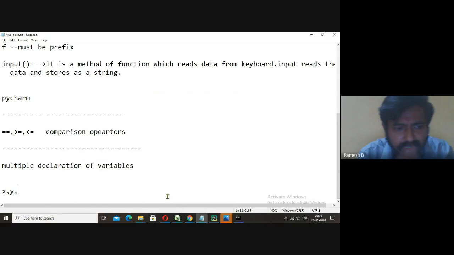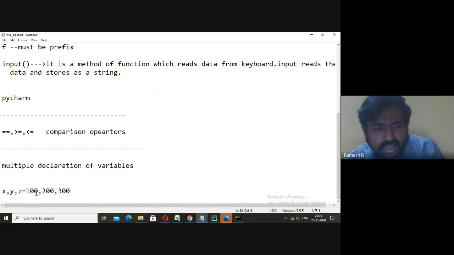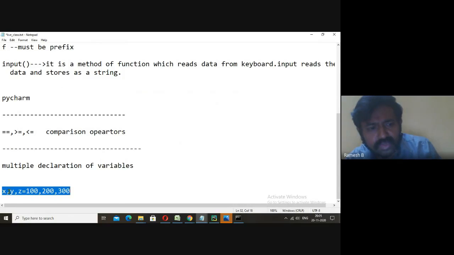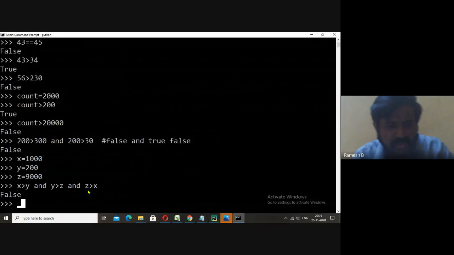Here we can give 100 comma 200 comma 300. So 100 will be assigned to x, 200 will be assigned to y, 300 will be assigned to z. Just I'll try to execute that.